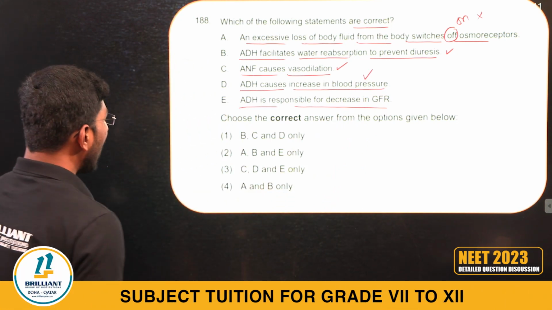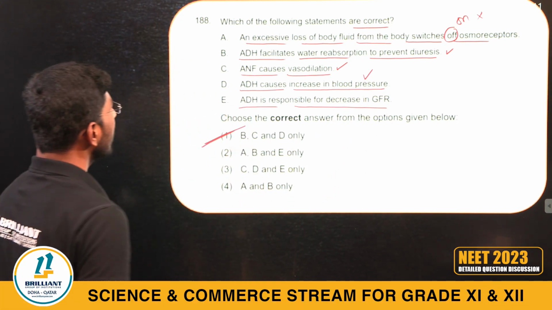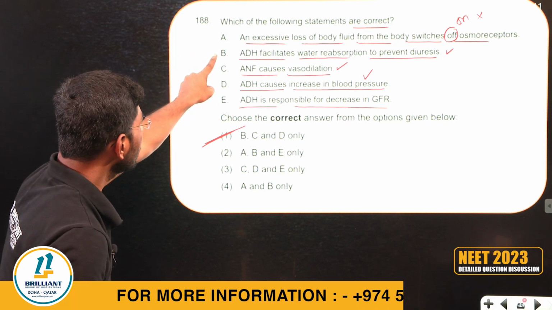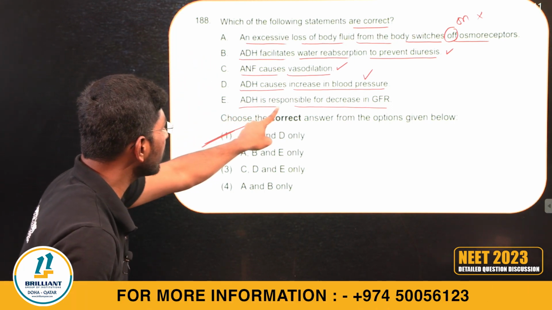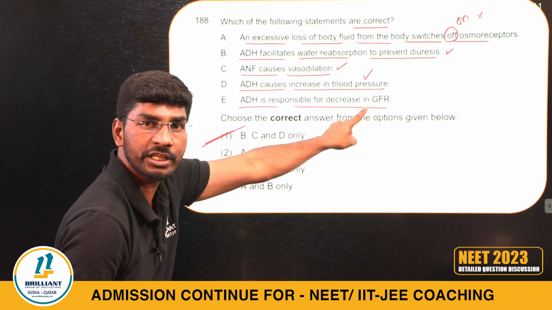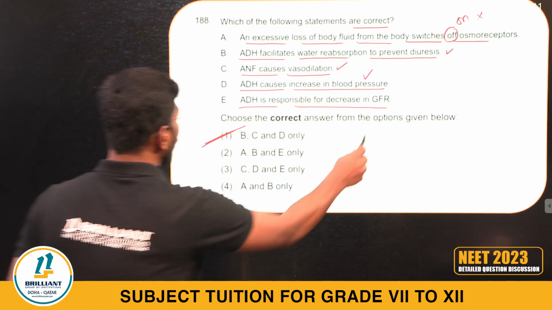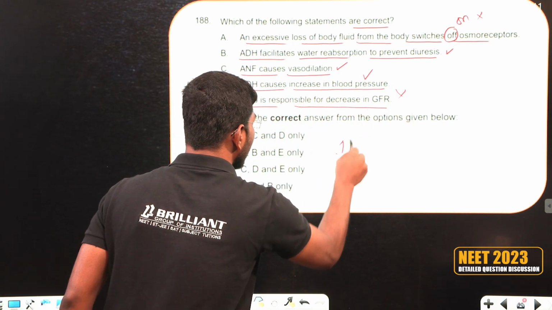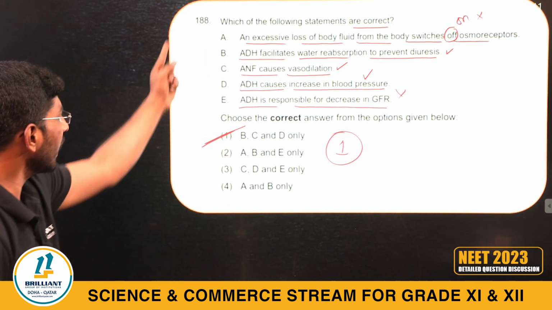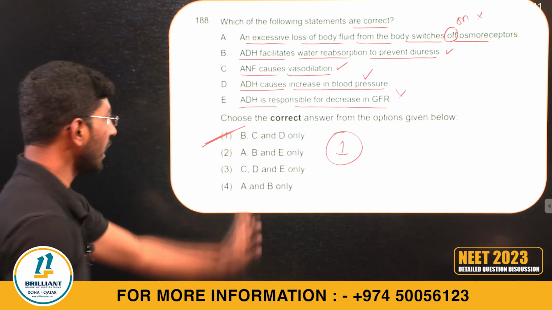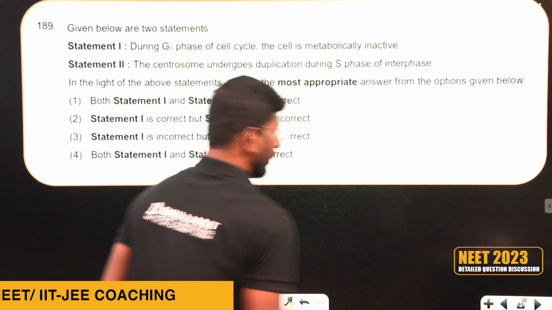So the most probable answer will be A, B, C, D correct. B is correct, C is correct, D is correct. ADH is responsible for decreasing the GFR. So we can go with option 1 as the right answer. 188, 1 is the right answer. Come to the next question.